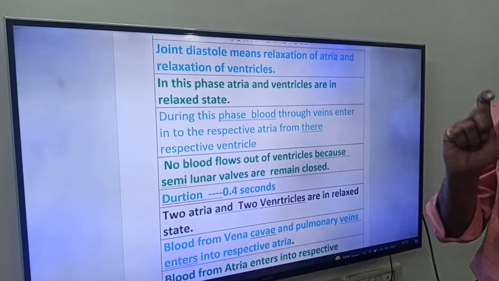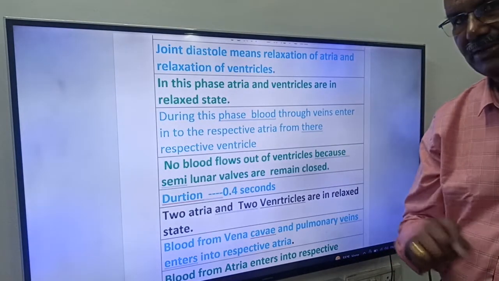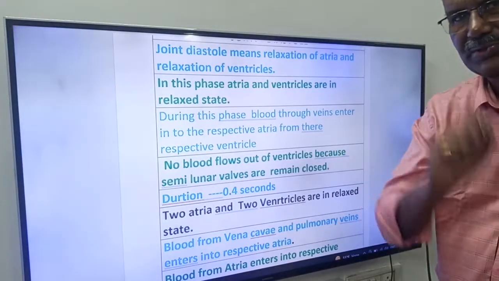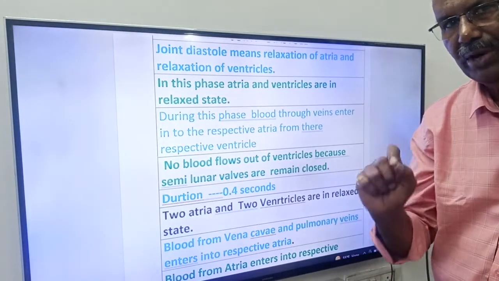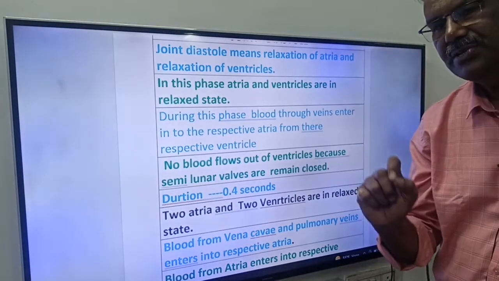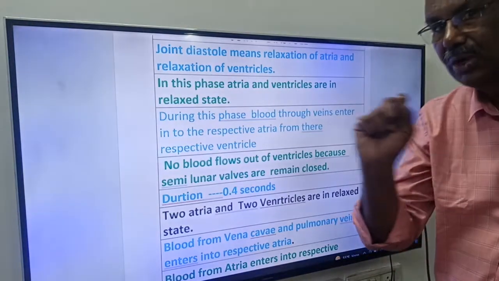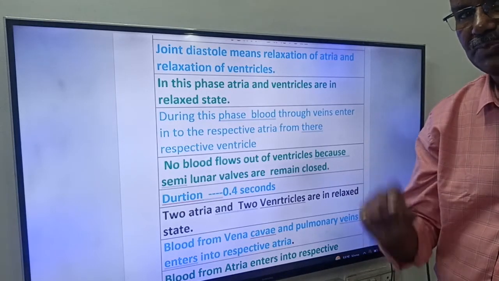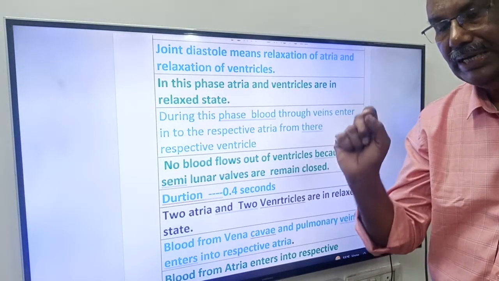Next, what is the duration of joint diastole, friends? 0.4 seconds. Once again, friends, the duration of atrial systole is 0.1 seconds. The duration of ventricular systole is 0.3 seconds. The duration of joint diastole is 0.4 seconds, friends. The total becomes what, friends? 0.8 seconds. 0.1 plus 0.3 plus 0.4 seconds. Total becomes 0.8 seconds, friends.